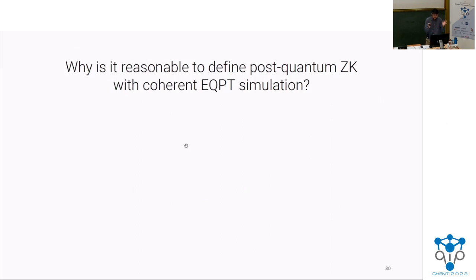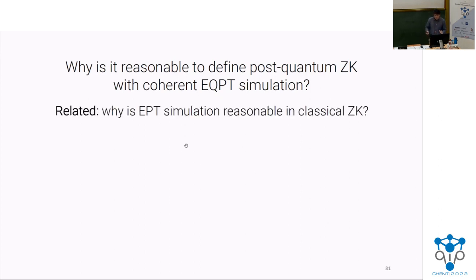So maybe the immediate question then is, why is it at all reasonable to define post-quantum zero knowledge with coherent EQPT simulation? To answer this, let me raise a very related question: why was it reasonable in the first place to define classical zero knowledge with expected polynomial time simulation? There are two reasons.